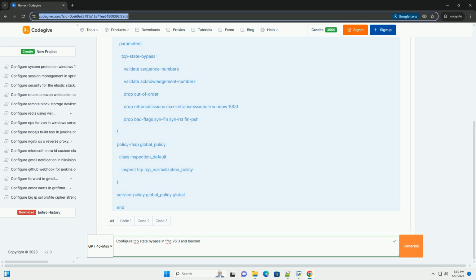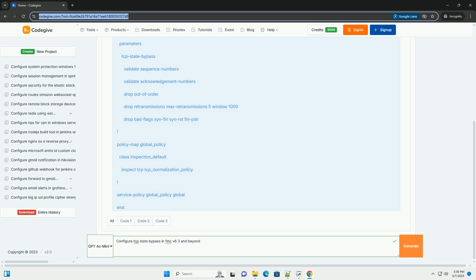3. Base policy. Consider using a predefined base policy from Cisco. This provides a good starting point. Options include: balanced security and connectivity, good general purpose; security over connectivity, more strict, potentially impacting performance; connectivity over security, less strict, prioritizes application functionality; maximum detection, most aggressive, use with extreme caution.